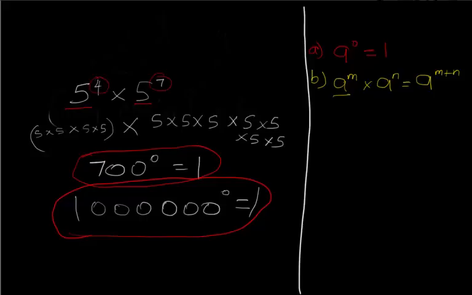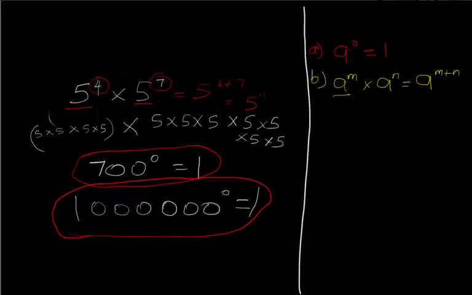So to evaluate this expression, you just say 5 raised to power 4 times 5 raised to power 7 is equal to 5 raised to power 4 plus 7. I really hope you're not confused now. So it means our answer is 5 raised to power 4 plus 7, which is 11.